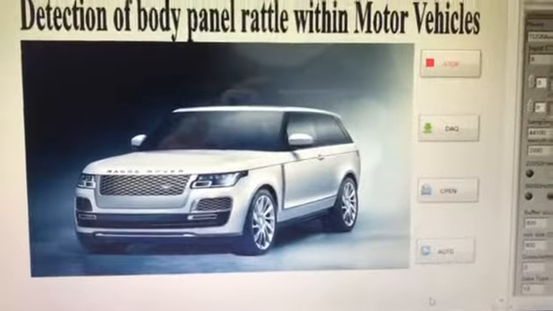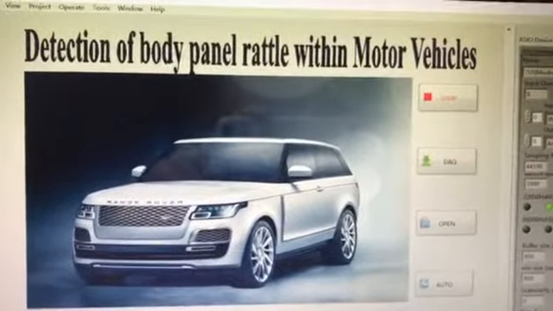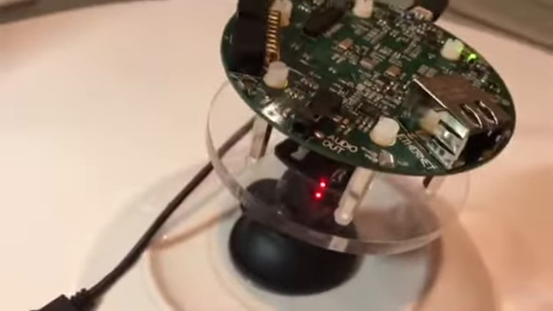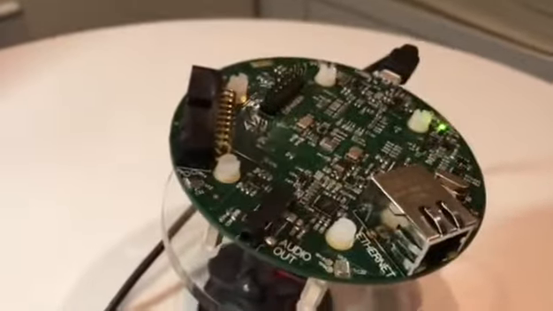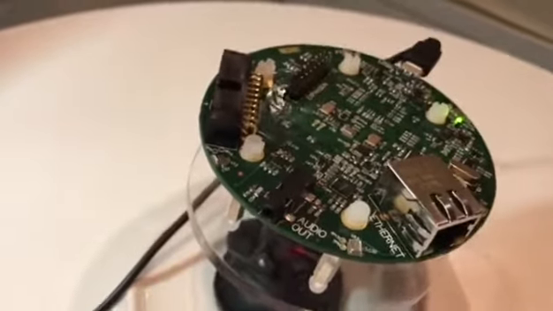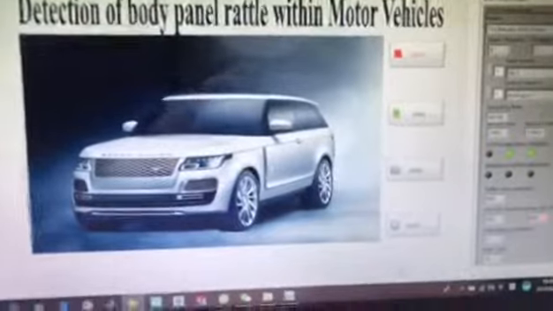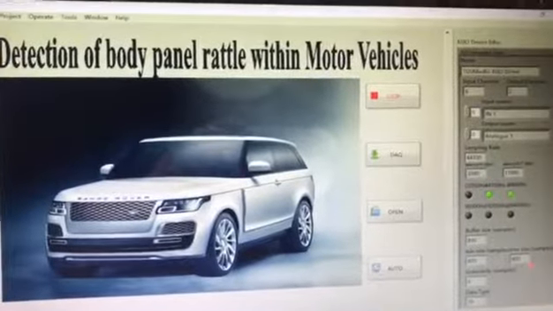Hi everyone, today I will introduce you to a noise source detection program. This is my hardware part, and this can be fixed with a vacuum socket, and the microphone array board can be connected with my laptop via a USB. This is the main page of my program.